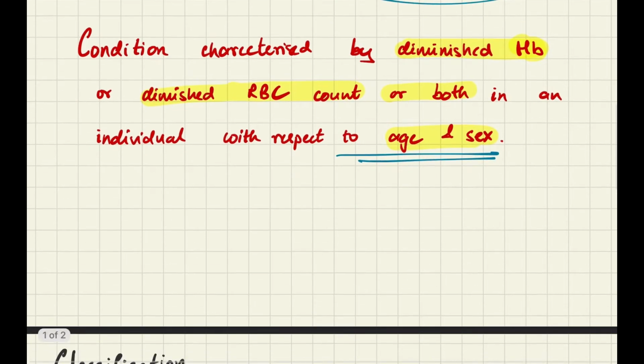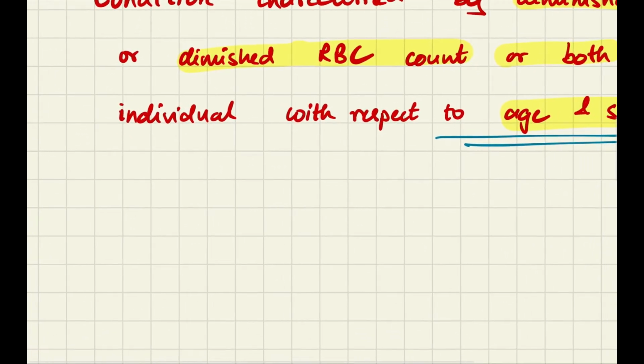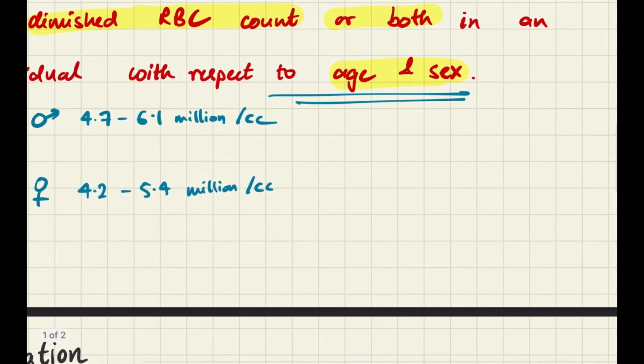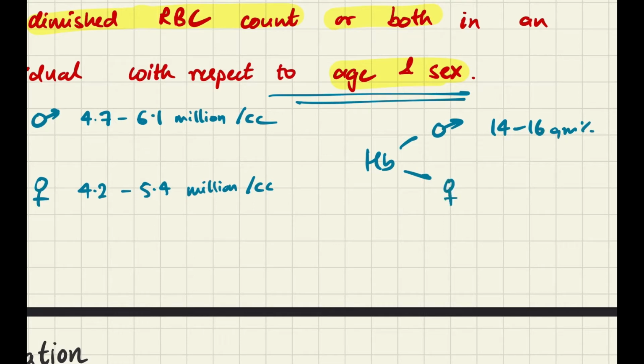Why does it say so? Because hemoglobin and RBC vary with age and sex. RBC count in a normal male is about 4.7 to 6.1 million per cc, whereas in a female it's about 4.2 to 5.4 million per cc. And for hemoglobin, the normal count in a male is about 14 to 16 gram percent, whereas in a female it's about 12